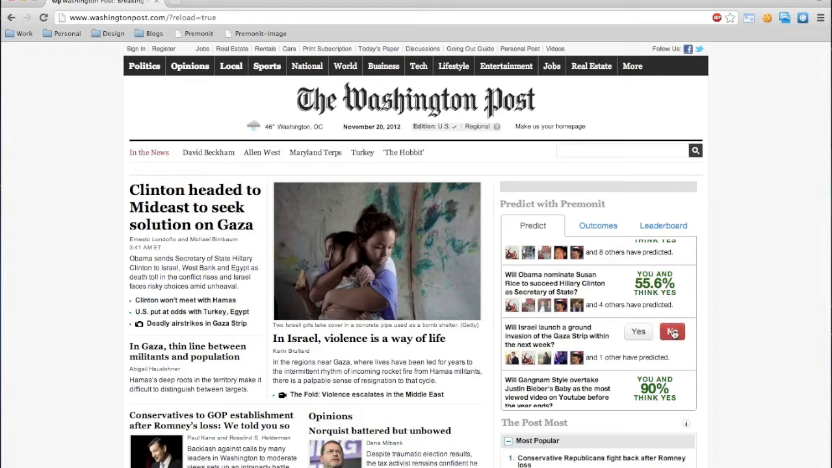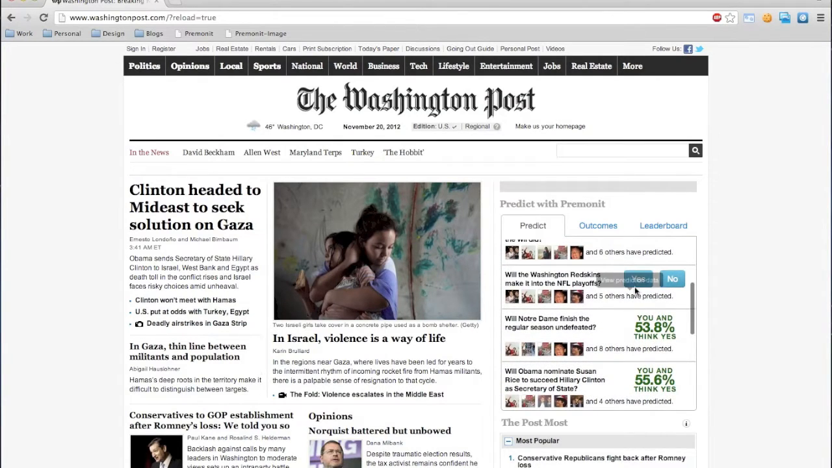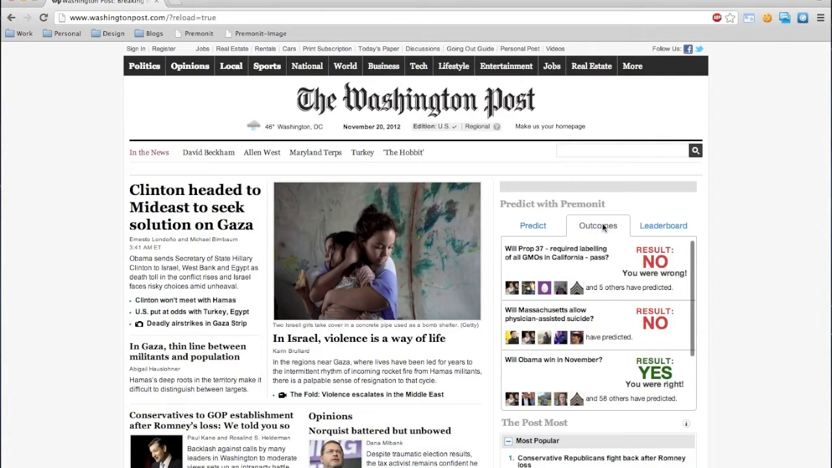I don't think this is likely. As you may notice, after we predict, it tells us how many people agree with us. For example, we're in the minority in thinking the Redskins will go to the playoffs. Additionally, we can see outcomes of events that have already happened. We predicted on a couple of these, so it tells us if we were wrong or right.